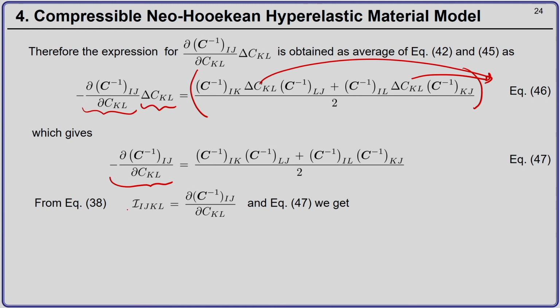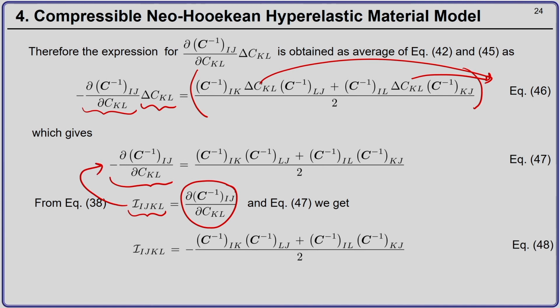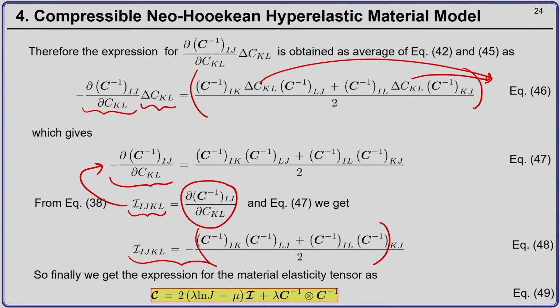Now, from equation 38, I know that the fourth order tensor I is nothing but del C inverse by del C. Okay. So, this is nothing but my minus of I. Okay. So, my I is nothing but minus of this term, average of C inverse tensor product C inverse. Okay.